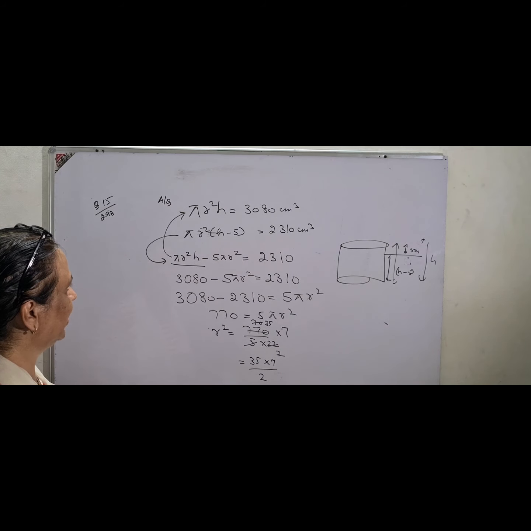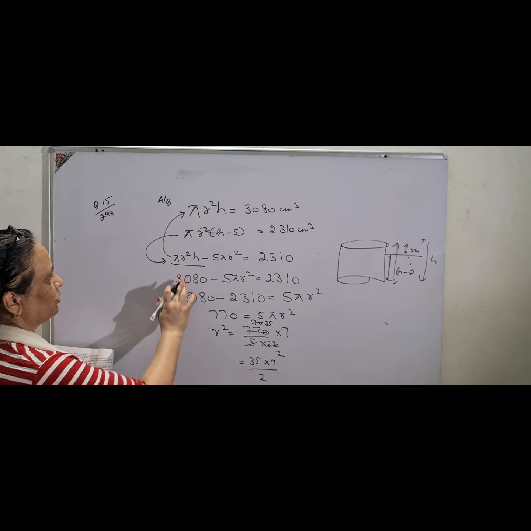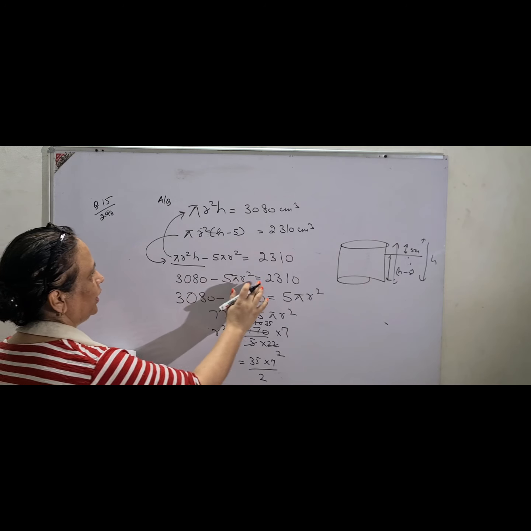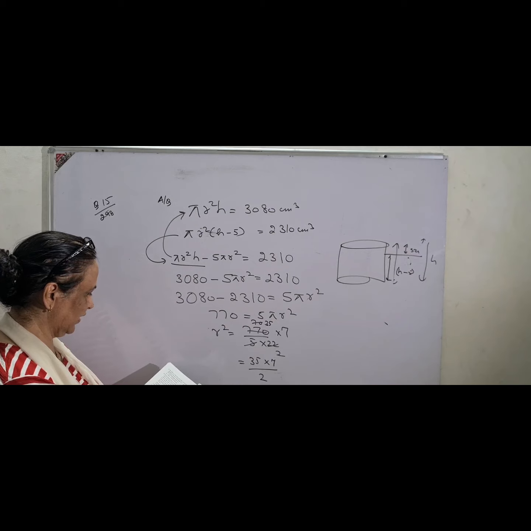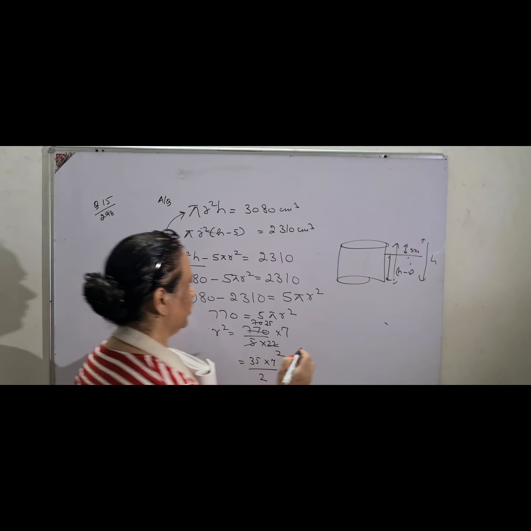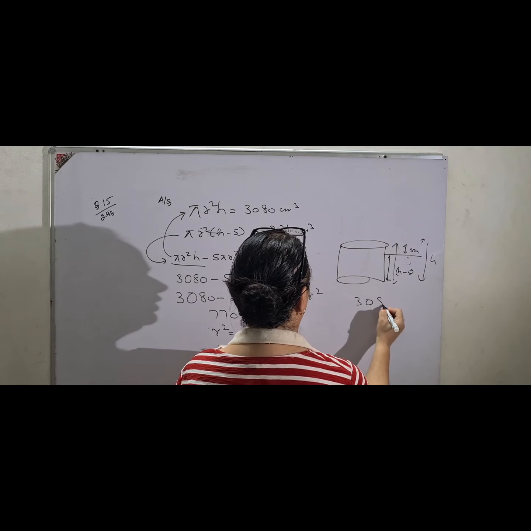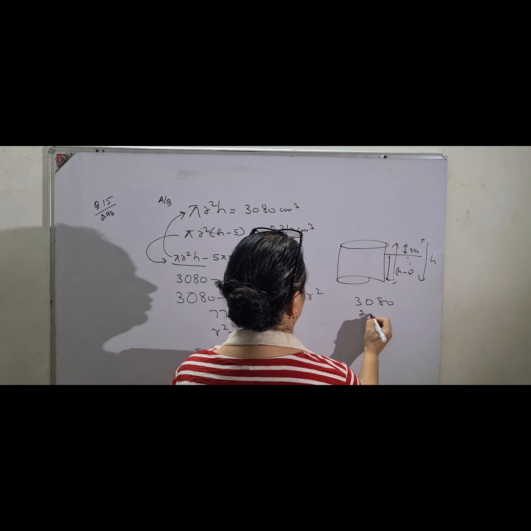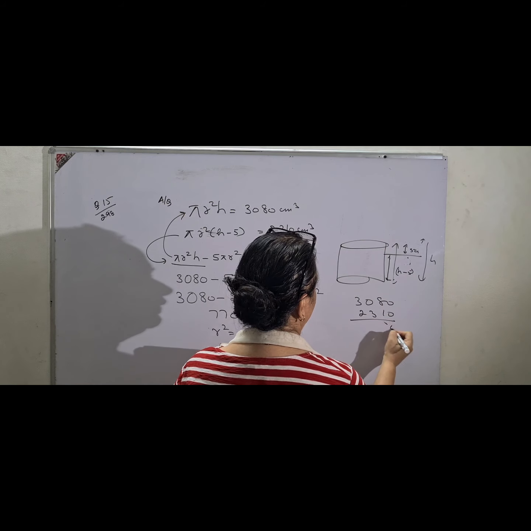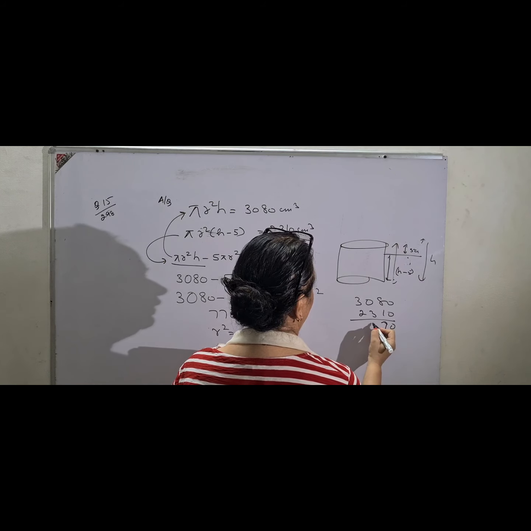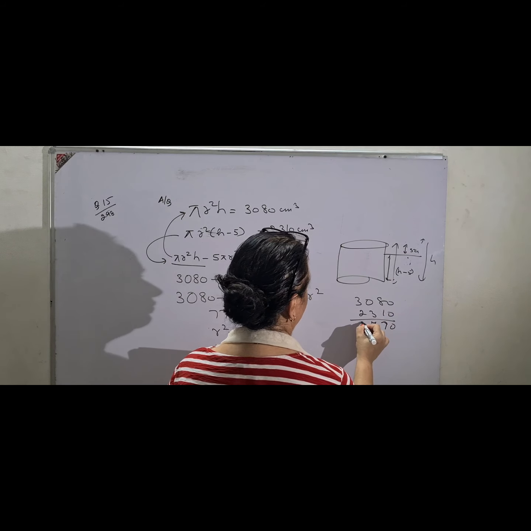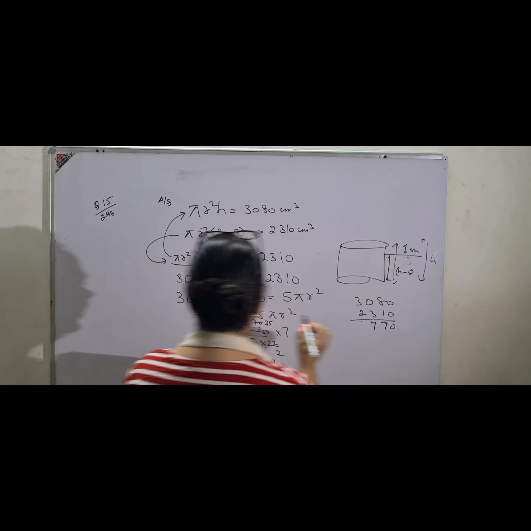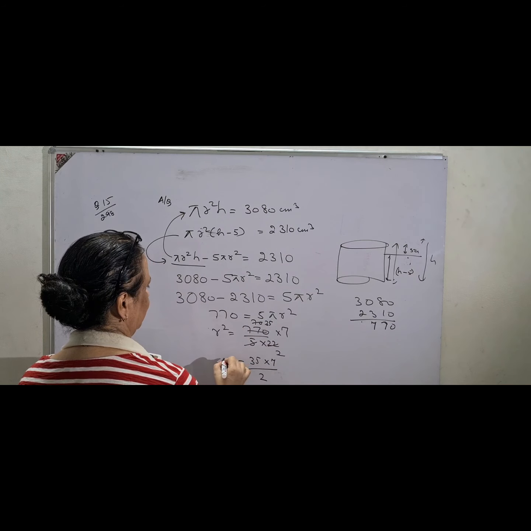So I hope you have understood. Pi r square h I have put 3080, and this was 2310. I'll check it once again, you also can check the calculation. 3080 minus 2310: 0, 8 minus 1 is 7, 10 minus 3 is 7, and 3 minus 2 is 1, so 770. So I put 770 here, and this is my required answer.